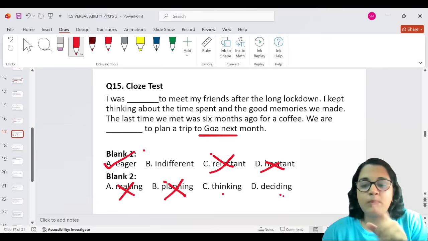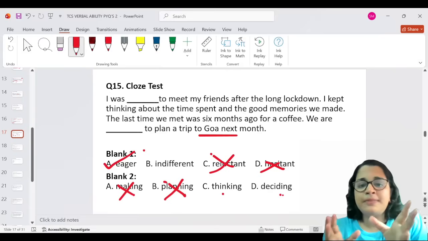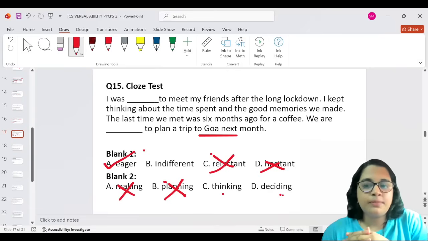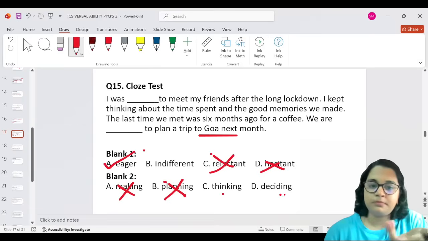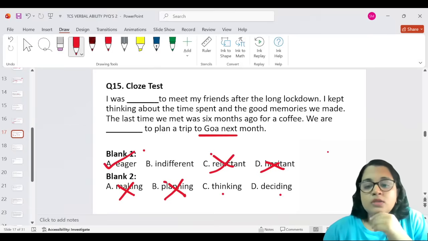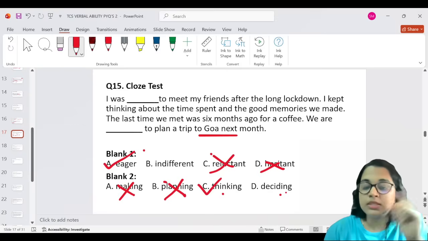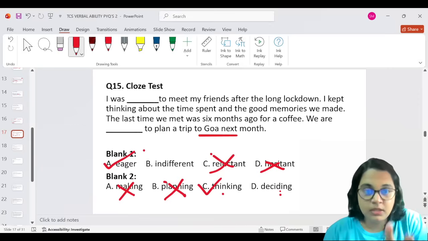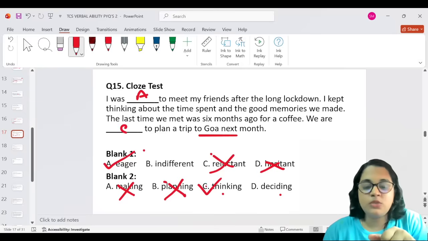But decisions come when we're talking about 2 or 3 people. This particular passage speaks only of one person and dominant, so it is mostly singular. So it's going to be thinking to plan a trip to Goa next month. But both the answers could be correct, possible answers. So blank 1 is A, eager, and blank 2 is option C, which is thinking, but deciding also could be a correct answer, because it makes absolute sense.